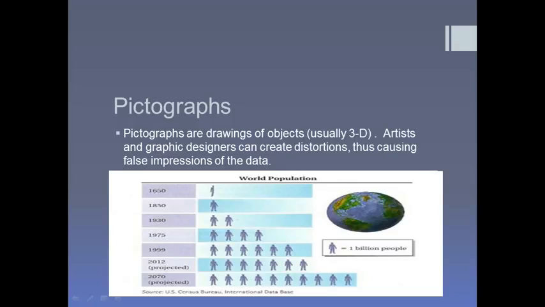Here's an example of a pictograph below, and this is one where it's not so misleading. We're talking about the number of people in the world, simply enough. And this was one that was done by the United States Census Bureau in 2010. And you can see that one person is equal to 1 billion people on the graph. Because there's no variation in size, this pictograph is actually not very distorting to the human eye. However, if you take a look at the graphs on the next slide, you'll see where it can be slightly distorting.